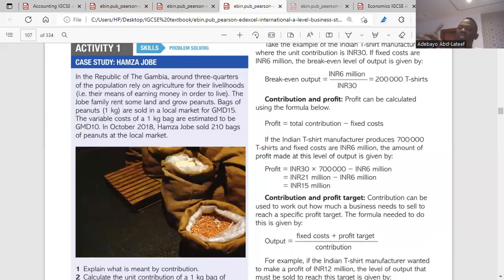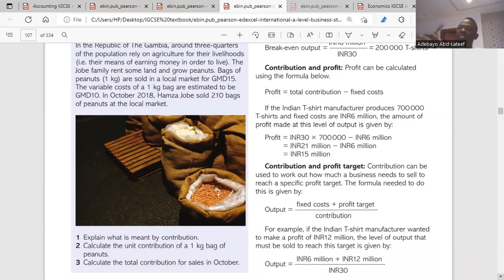Minus your total variable cost. How do you get your total variable cost? Your total variable cost is the variable cost per unit, which is 10 here, multiplied by the units sold, which is 210. It gives you 2,100. 10 multiplied by 210 is 2,100. So the PQ, the total revenue, which is 3,150, minus 2,100. What does it give you? 3,150 minus 2,100 gives you 1,050, right?